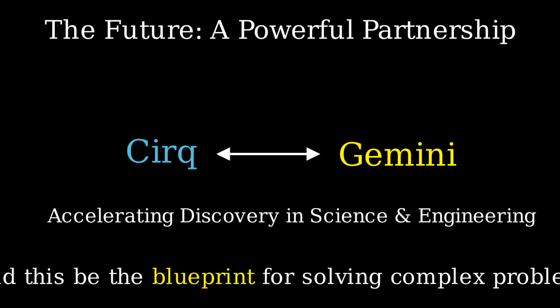So let's try and sum up our deep dive then. This project has revealed a really fascinating intersection. You have the structured, sometimes rigid world of quantum circuit design and simulation, meeting the flexible, powerful capabilities of modern AI. Yeah, it stands as a really great example of how you can combine established tools like Cirq with these cutting-edge AI models like Gemini. It really highlights this powerful trend in science, doesn't it? This cross-pollination between fields, accelerating discovery, solving problems, opening up avenues that maybe just a few years ago seemed pretty much impossible.